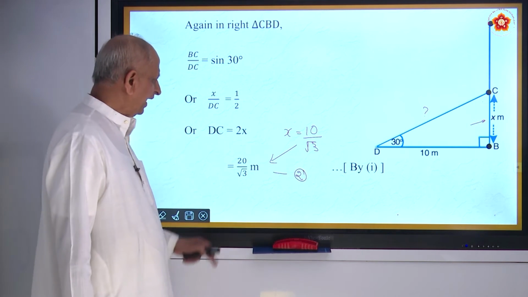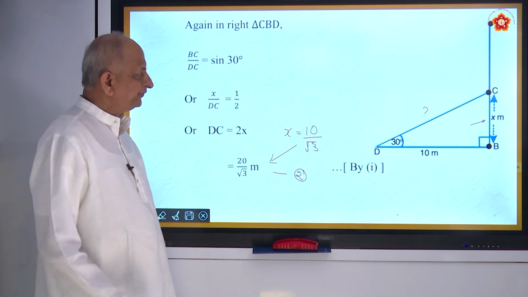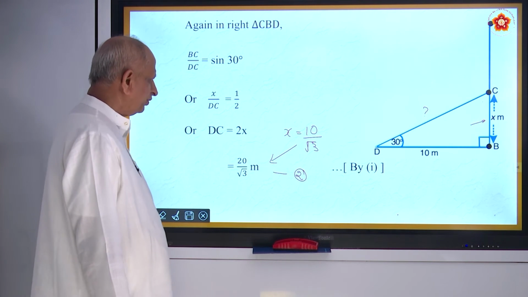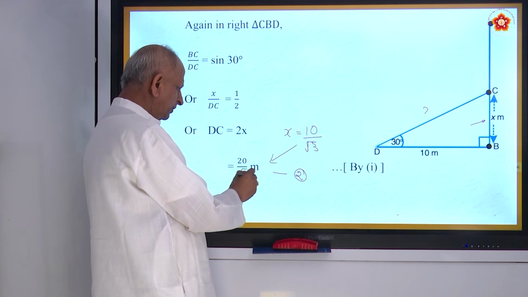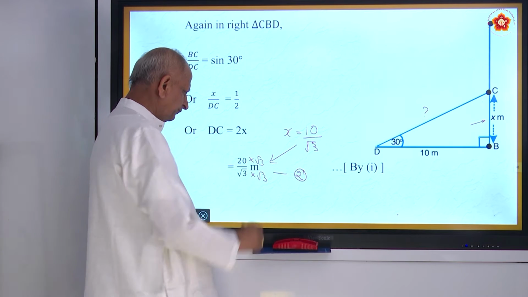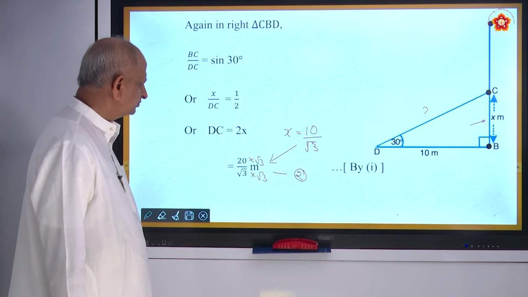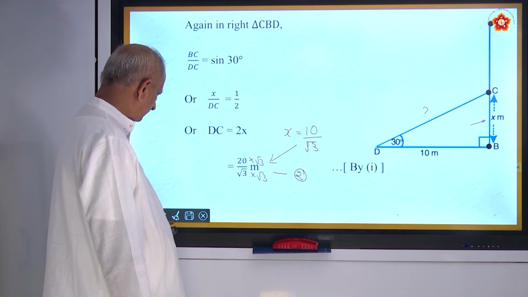Now, rationalize the denominator. The denominator you have root 3. So rationalize it. What you must do? You must multiply by root 3 here and root 3 here. So you get 20 root 3 by 3. That is the answer.